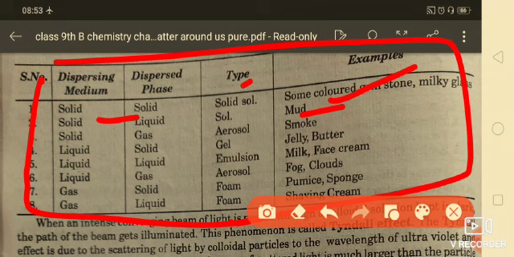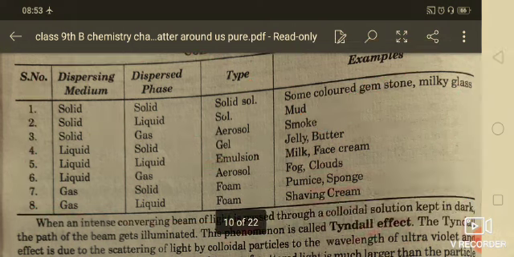Here this one is very important, that is milk, okay. Mud is also very important. Smoke is solid into gas, and it makes an aerosol type, okay. Now next, milk is an emulsion, it is liquid into liquid, okay.